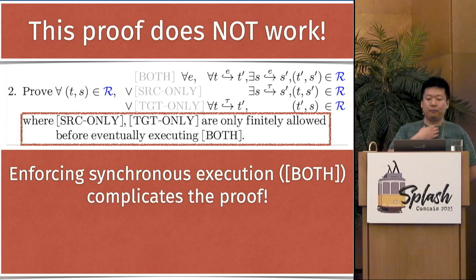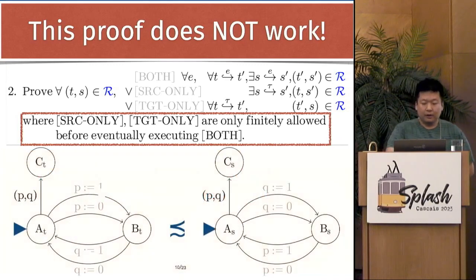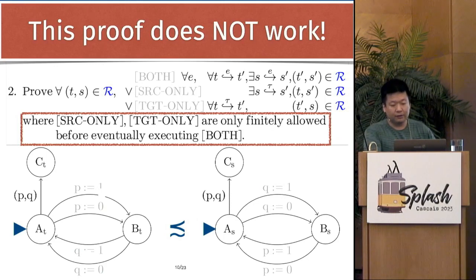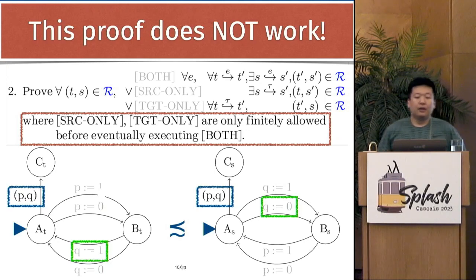Because this intuitive proof fails, all the existing simulations force us to find the right place to execute the both rule in foresight. And this is often burdensome. Suppose we just apply the both rule in the beginning. However, we do not yet know the right branch to execute in the source, so let us just assign 0 to q. But if later the target execution chooses a different path and assigns 1 to q, it could end up printing a different value on the source and the target, thus failing the proof.